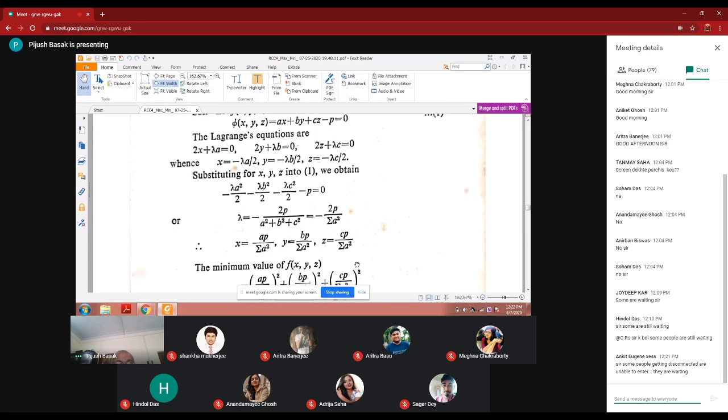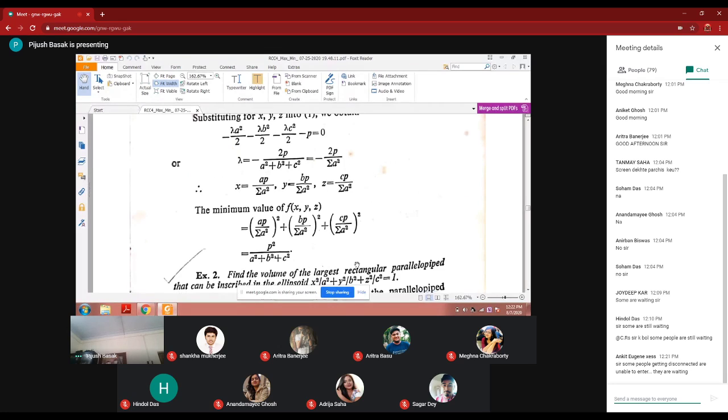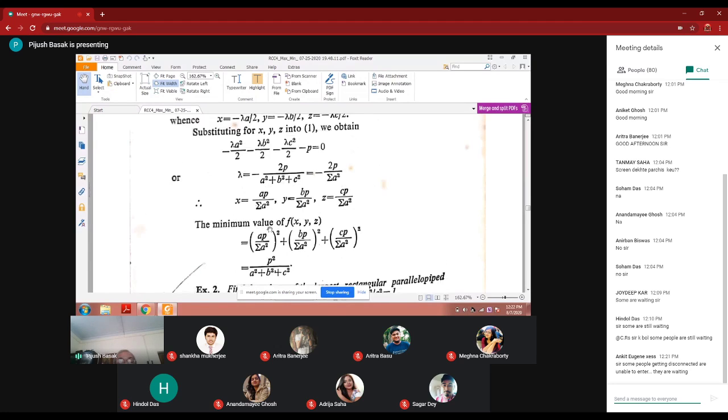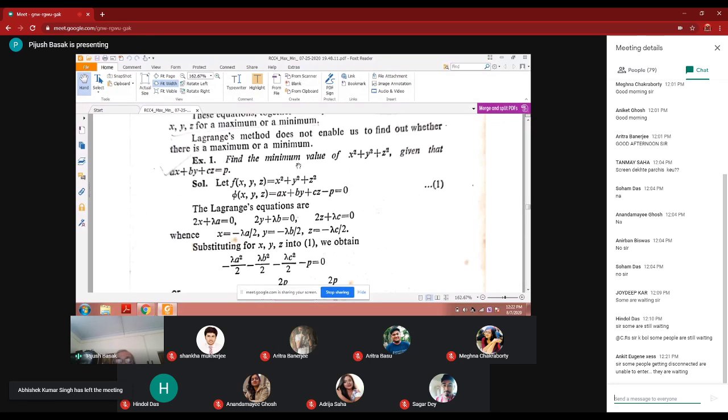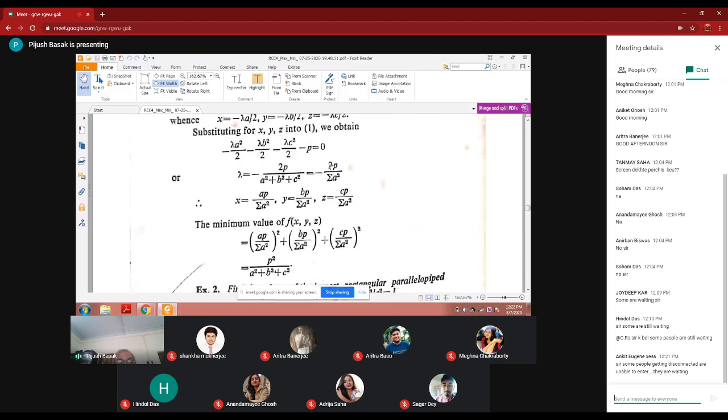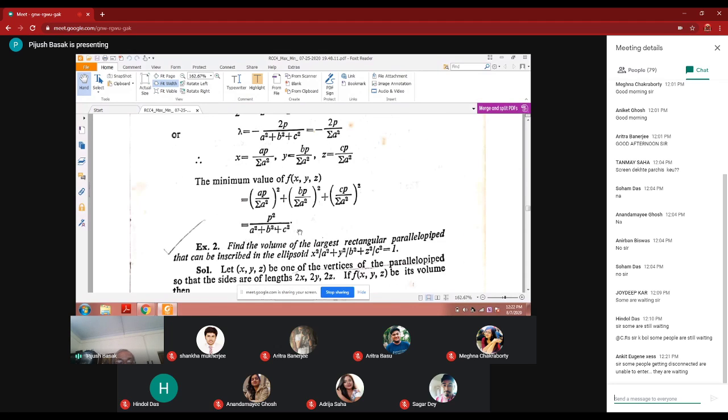So, because we don't know whether it is maximum or minimum, xyz has been found out. So the minimum value is, why am I writing minimum? Because in the problem they told us to find the minimum value of this. So it is sure that it is minimum. So the minimum value is p square by a square plus b square plus c square.